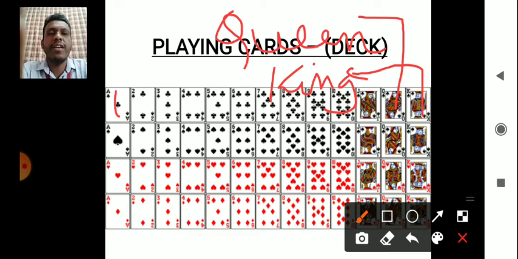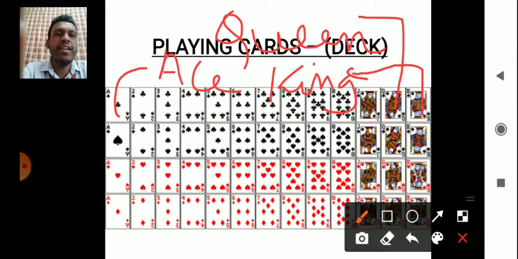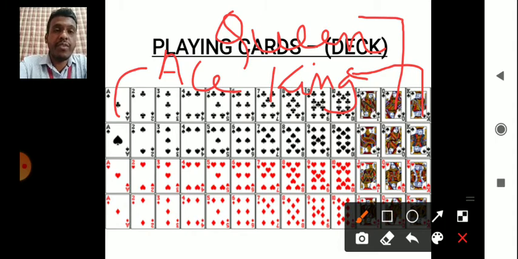Okay, ace. This is the ace, king, queen, and what do we have? That is a jack. Okay. Now when it comes to face cards, how many faces can you see in now there are four sets we have seen before that. There are four sets. Each set has 13 cards, so 13 multiplied by 4 is equals to 52. That is how you have 52 cards.